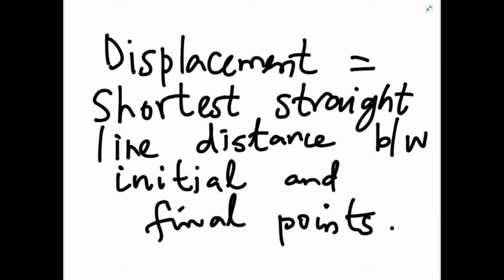So displacement can be zero. Suppose you start from your home, come to college, and in the evening again you return back to your home. So your net displacement is zero because initial and final points are same. But distance cannot be zero, because distance is the path length which you have traveled from your home to college and back from college to home. So we'll take one example to actually understand the difference.